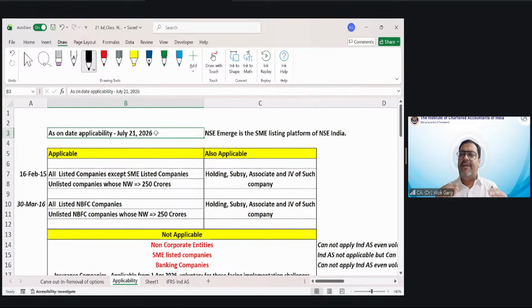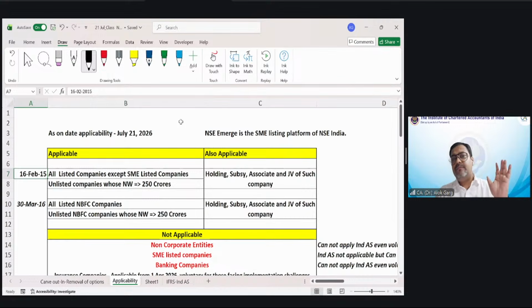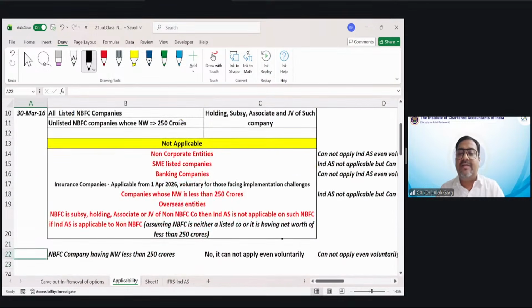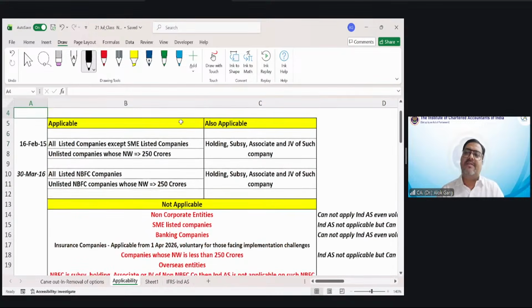If I talk about applicability as on today, July 21, 2026, Ind AS is applicable to which set of entities? When Ind AS were notified, the first phase was 2016-17, and the second phase was 2017-18. But let's talk about the applicability of Ind AS as of today. So friends, number one, Ind AS is applicable to all listed companies.